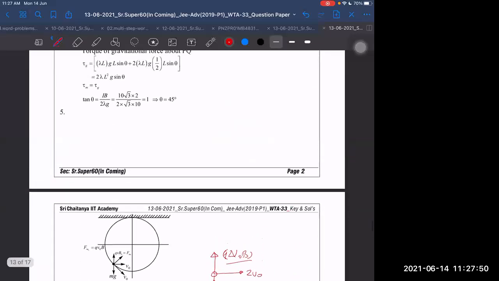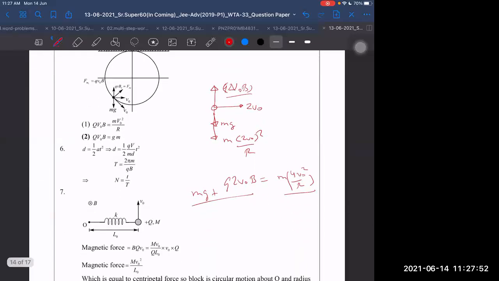What is their equation? On the RHS, there are only two equations actually, written directly. Two equations. Qv naught B equals mv square by r. Qv naught B is equal to mg. How is Qv naught equal to mg and how is it equal to mv square by r separately? That is also not possible. How are they writing this equation?